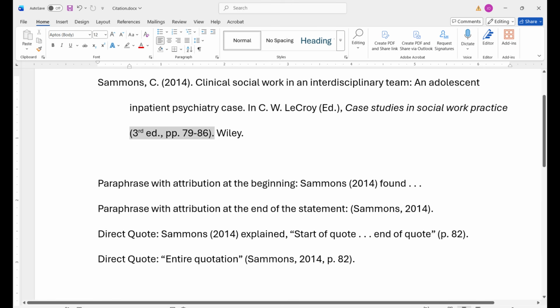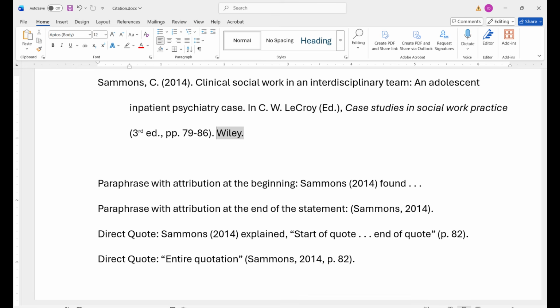If it is an edition other than the first edition, then put the edition number followed by ST, ND, or TH, space, then lowercase ed period for edition, comma, space, then page numbers of the chapter, which in this case would be PP period, space. The first page of the chapter is 79, then a hyphen, then the last page of the chapter, which is 86. Closing parenthesis, and a period and a space. This is followed by the publisher's name and then a period.